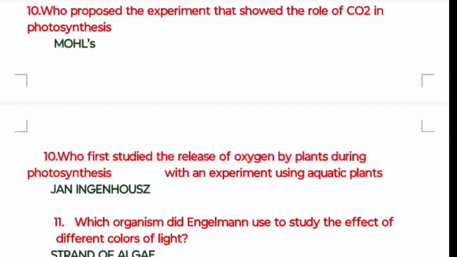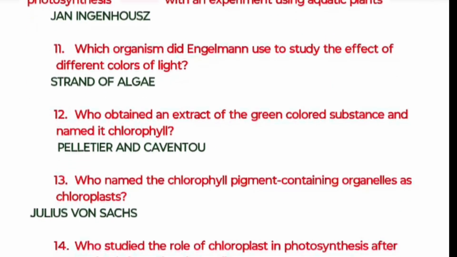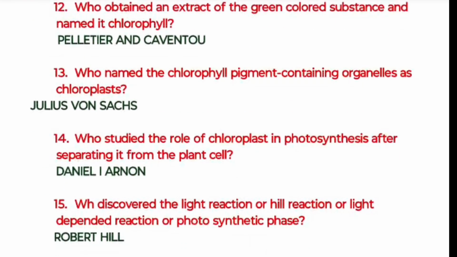And the tenth one: who first studied the release of oxygen by plants during photosynthesis with an experiment using aquatic plants? Jan Ingenhousz. And the 11th one: which organism did Engelmann use to study the effect of different colors of light? A strand of alga. Who obtained an extract of the green colored substance and named it chlorophyll? Pelletier and Caventou. Who named the chlorophyll pigment containing organelles as chloroplasts? Julius von Sachs.